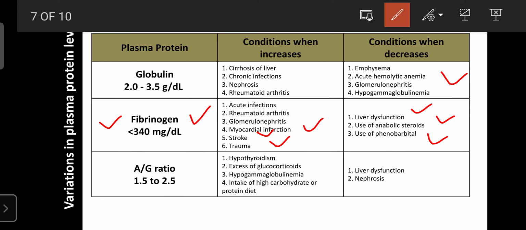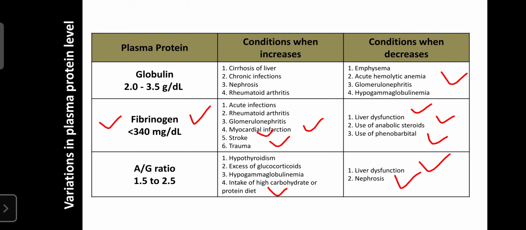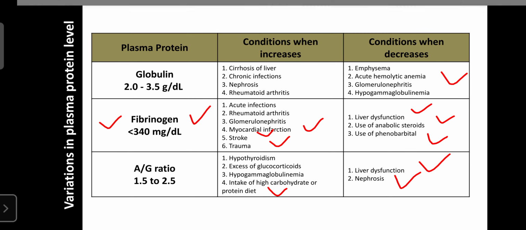Then regarding the A/G ratio, albumin to globulin, that should be 1.5 to 2.5. If it increases, it indicates hypothyroidism, excess of glucocorticoids, hypogammaglobulinemia, or intake of a high carbohydrate or protein diet. If it decreases to less than 1.5, it indicates liver dysfunctions and nephrosis. So these are the various conditions where there are alterations in the plasma protein level, and that is helpful for the diagnosis and significance of various kinds of disorders.